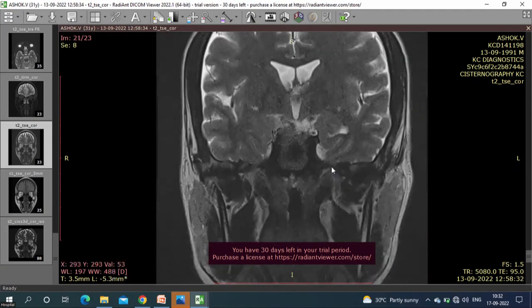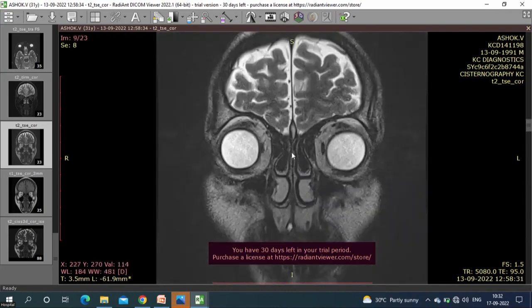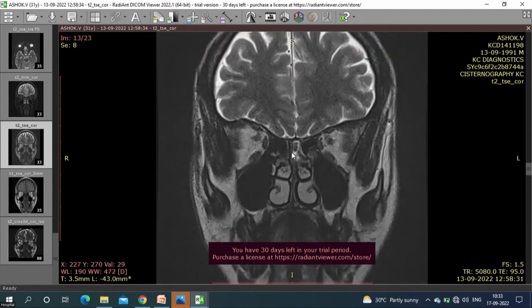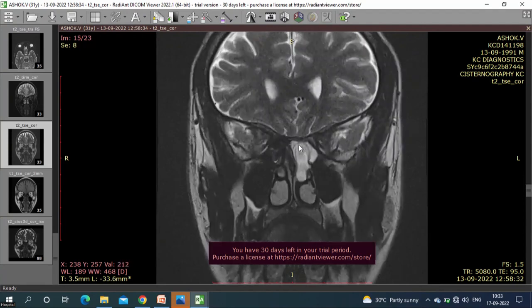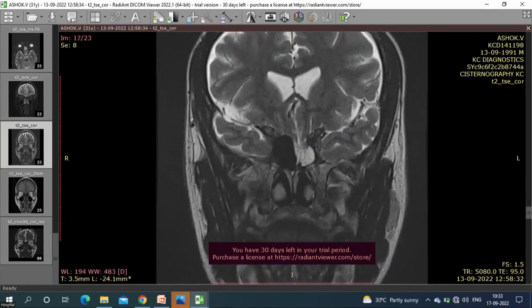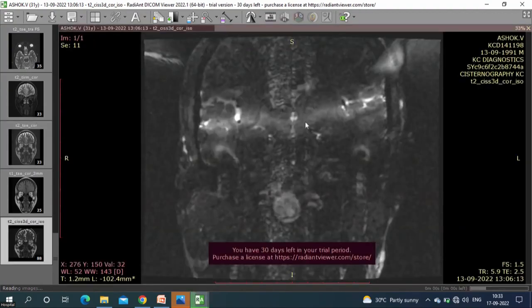And what we see on MRI, if you go from anterior to posterior, this is simple T2 weighted MRI, and what you see here, some opacity coming. Can you see this? Yes. In the posterior part of the ethmoids, continuing in the sphenoid, and see in continuity the contents of the brain or the brain tissue is herniating down in the sphenoid together. Can you see this? Yes. So that's a classical picture of a meningoencephalocele, you can say. Okay. This is T2 weighted picture. Now we have a drive image as well.